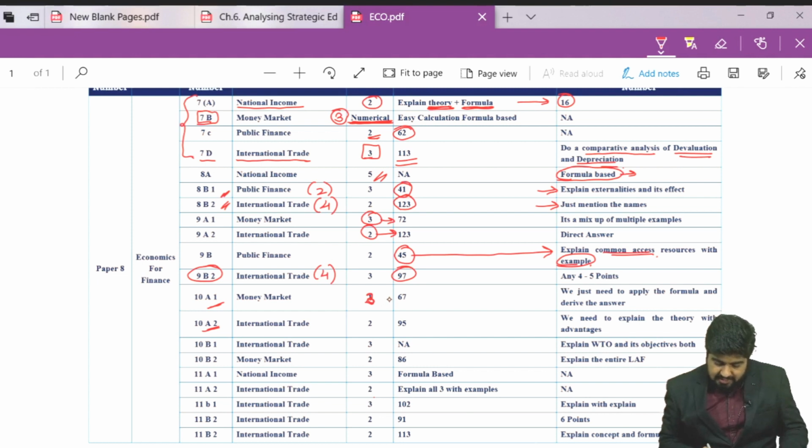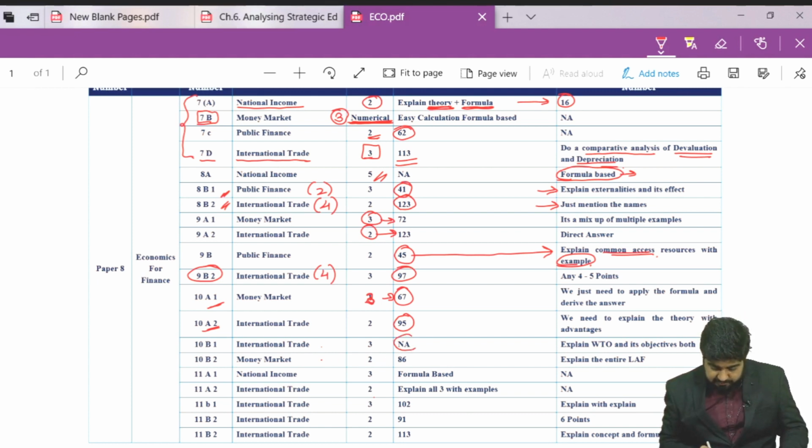This one you will find at page number 67. You have to just apply the formula and derive the correct answer. Question number 10A part 2, international trade, my friends, you will find that on page number 95. 10B1 and 10B2 were from international trade and money market respectively.